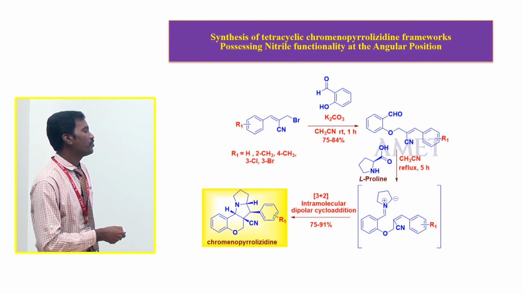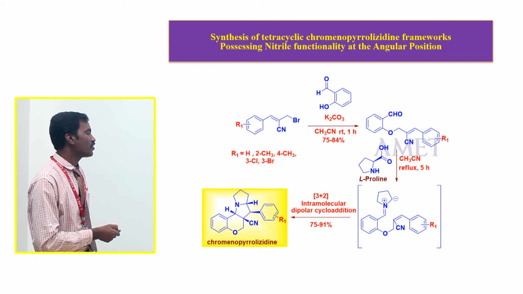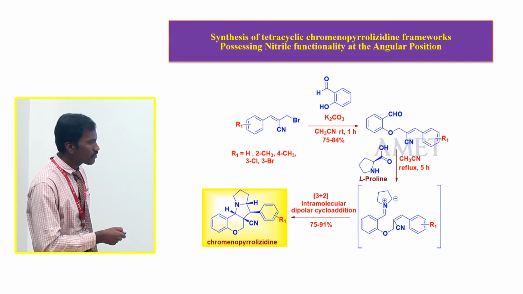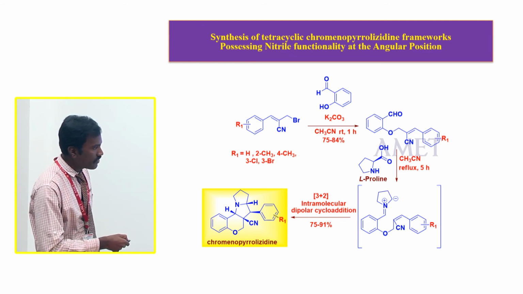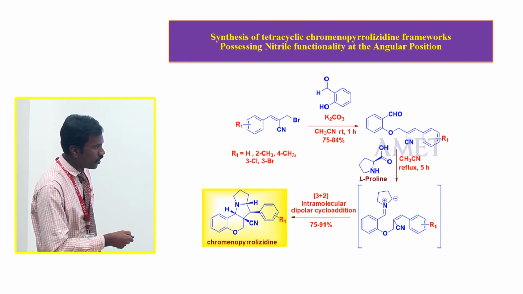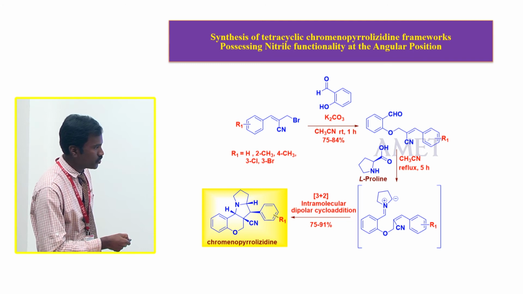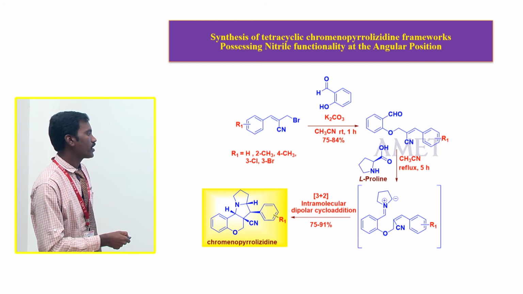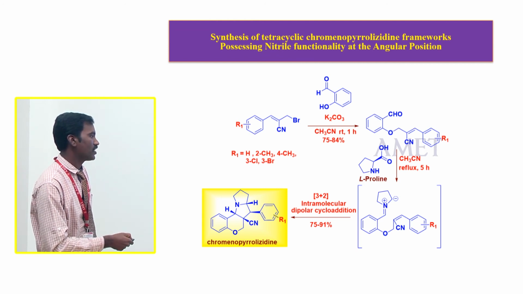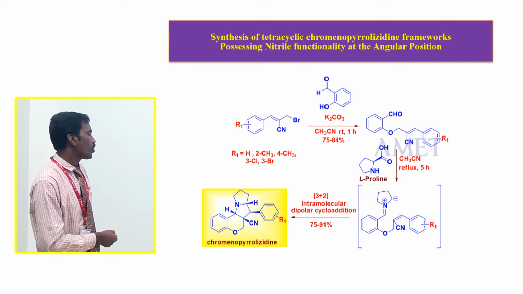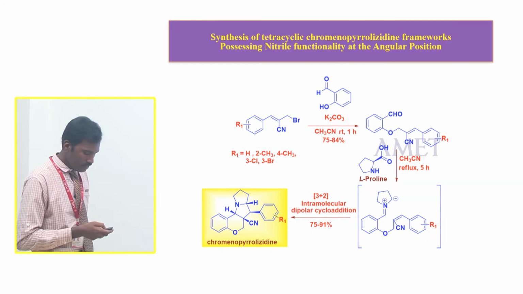This 3+2 cycloaddition reaction is intramolecular, joining within a single molecule. The double bond shifts, and the electron rich center attacks here. This is the electron deficient center. It shifts to here, and this molecule is cyclized. This is an intramolecular cycloaddition reaction, forming the double 5-membered ring. Finally we got the tetracyclic chromonopyrrolidine molecules.